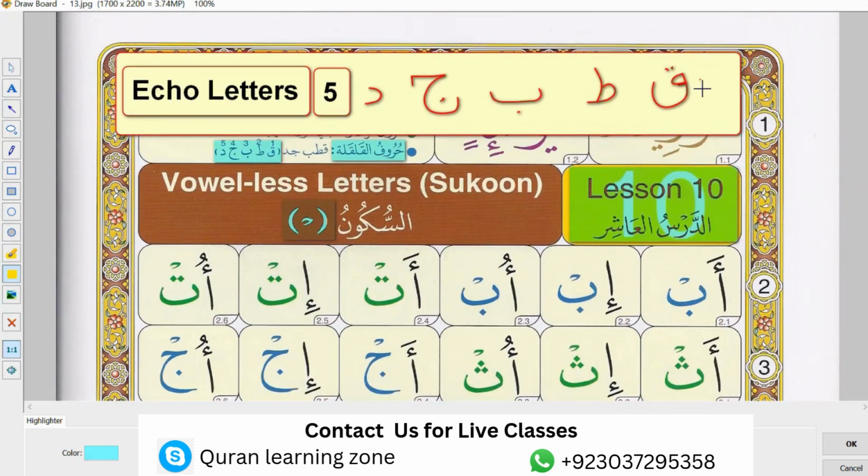Echo letters, and these are five letters. You can see on your screen here are five letters: qaf, ta, ba, jim, and dal. And you can see on the bottom of this slide.